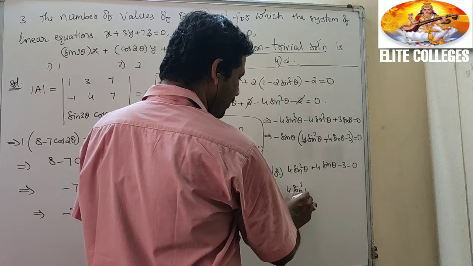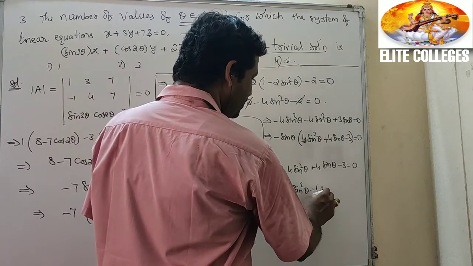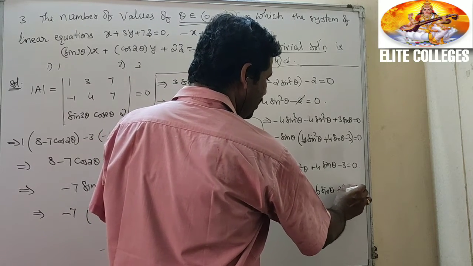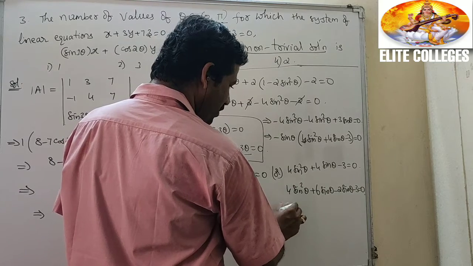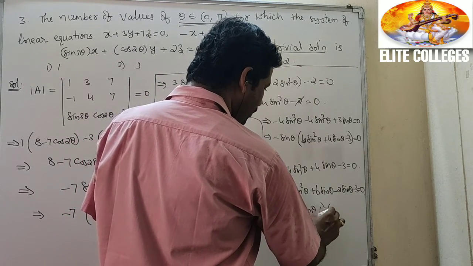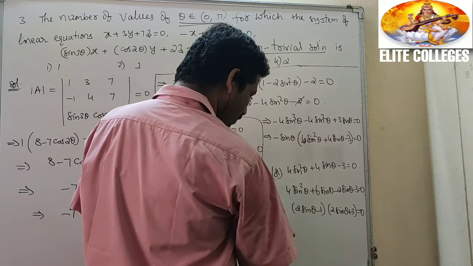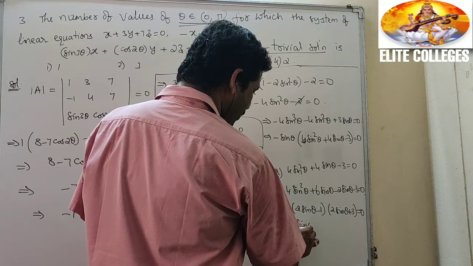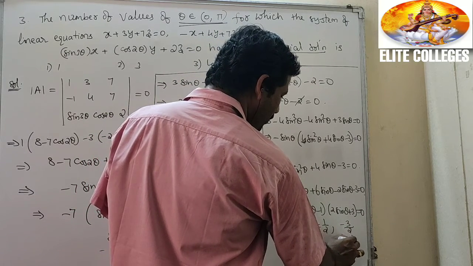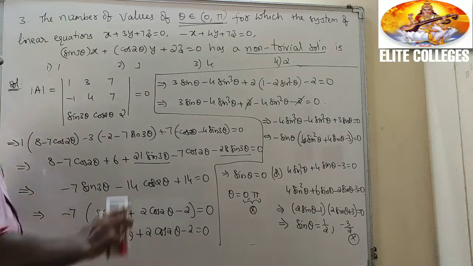4 sin square theta, 4 into minus 3, minus 12. 4 sin square theta plus 6 sin theta minus 2 sin theta minus 3 equal to 0. Taking common: 2 sin theta, (2 sin theta minus 1) into (2 sin theta plus 3) equal to 0. What does that imply? Sin theta equal to 1 by 2, sin theta equal to minus 3 by 2. This is not possible. Then what is the answer? Sin theta equal to 1 by 2.